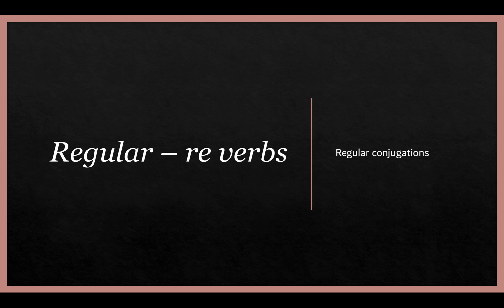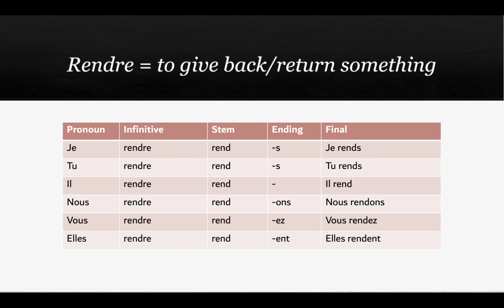Okay, let's talk about RE verbs and regular conjugations. Okay, so rendre, same concept. Take off the ending from the infinitive, which is the RE. It leaves you with the stem, which is REND, and then you add the ending, which is S, nothing, ONS, EZ, ENT.